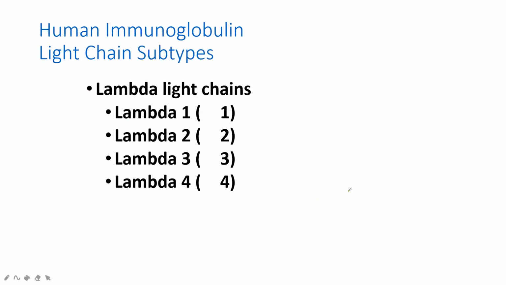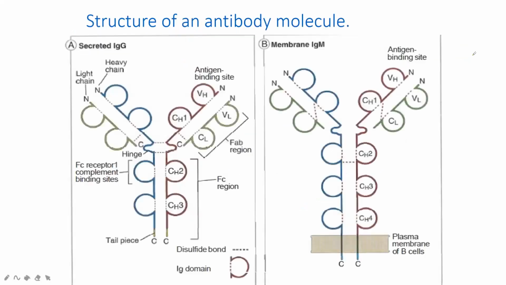What are the subtypes of lambda? Lambda 1, lambda 2, lambda 3, lambda 4. Lambda has four types.